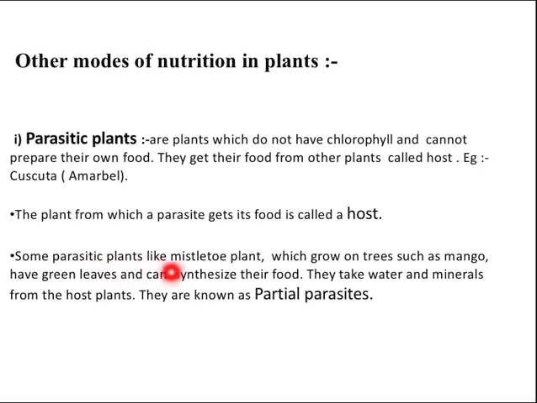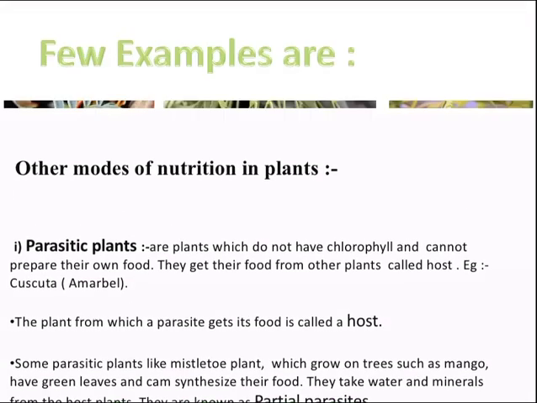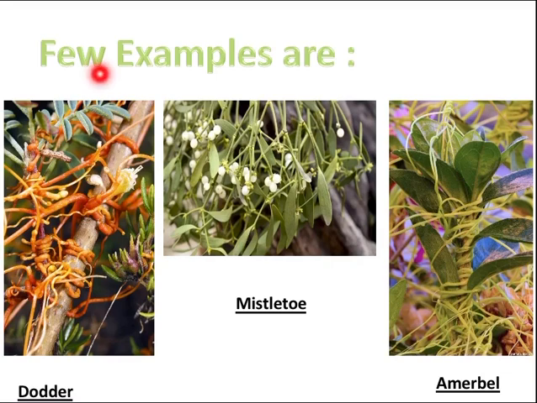Some parasitic plants like the mistletoe plant, which grows on trees such as mango, have green leaves and can synthesize their food. They take water and minerals from the host plants. They are known as partial parasites. Here are a few examples of parasitic plants. First is dodder. They suck nutrition from other plants. This is mistletoe, which partially depends upon other plants for minerals. This is amarbel.